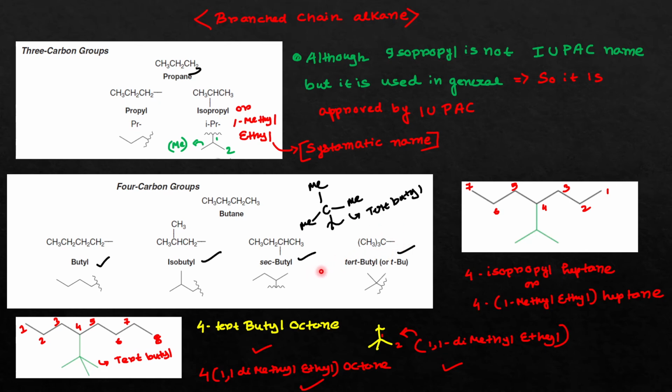So the proper IUPAC nomenclature of these types of groups is this. Like you can see, this is the tert-butyl group. We can also say this as 1,1-dimethyl ethyl group, similarly as you can see.